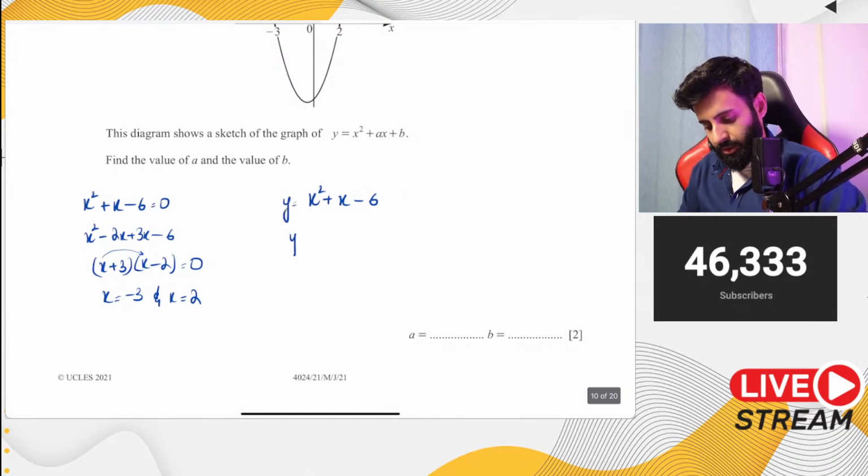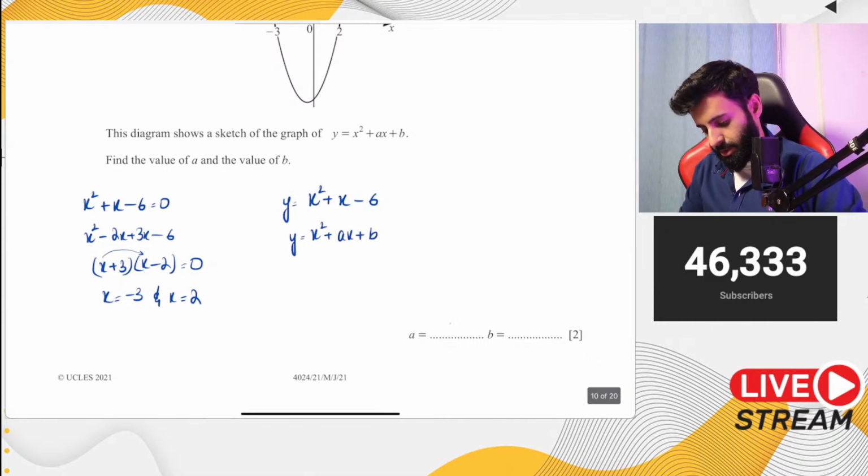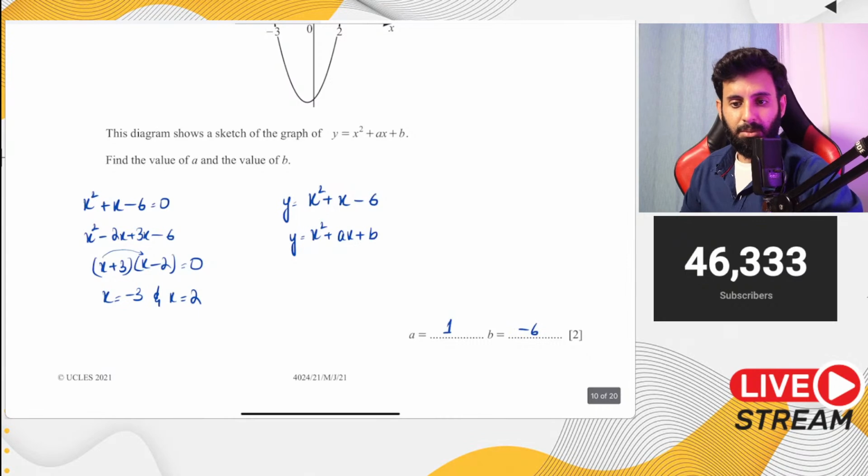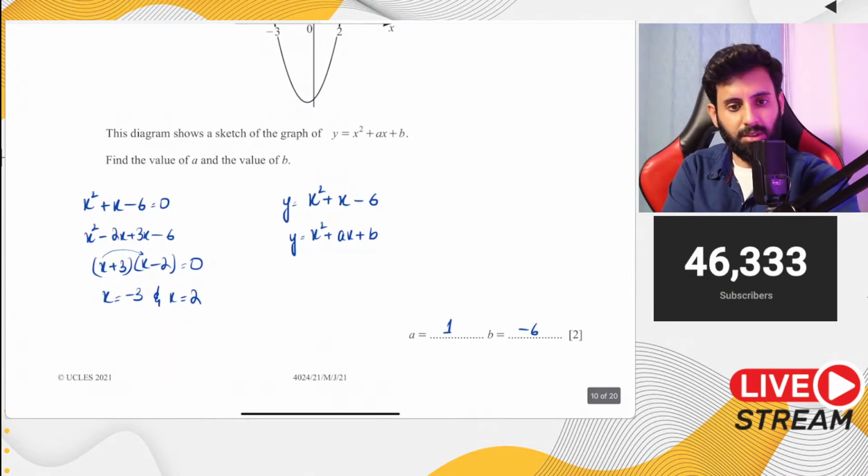And according to the question, this is what you should have ended up with: x squared plus ax plus b. So what's a equal to? A is equal to 1. What's b equal to? B is equal to minus 6. And there you go, that's your answer. A equals 1 and b equals minus 6. Okay, pretty easy.